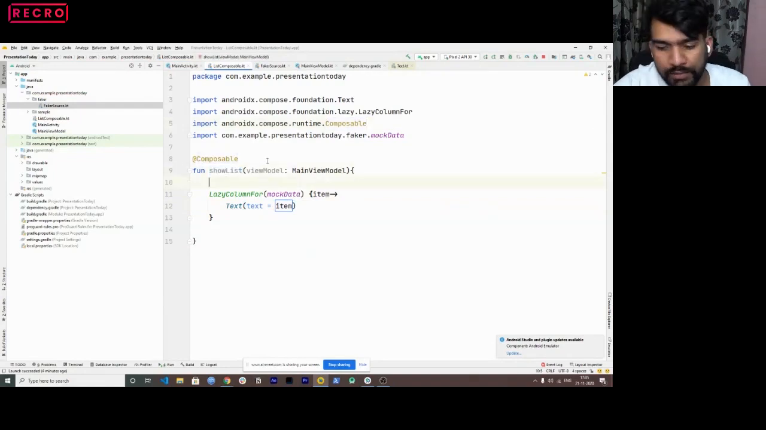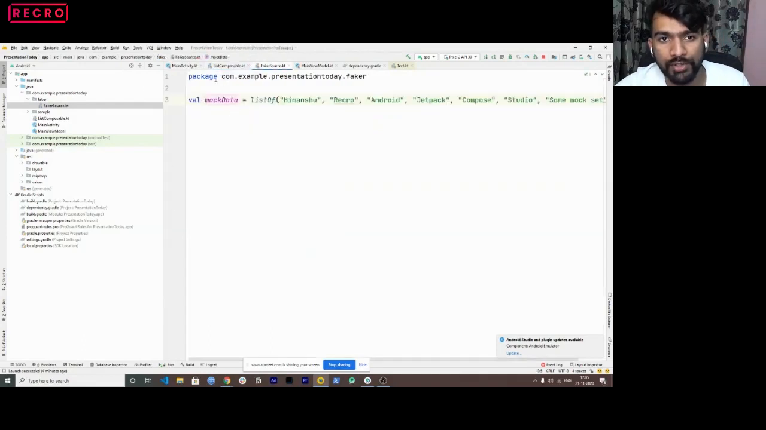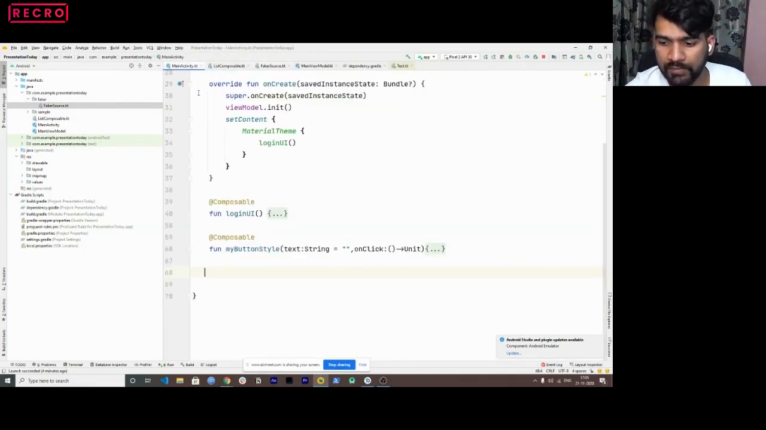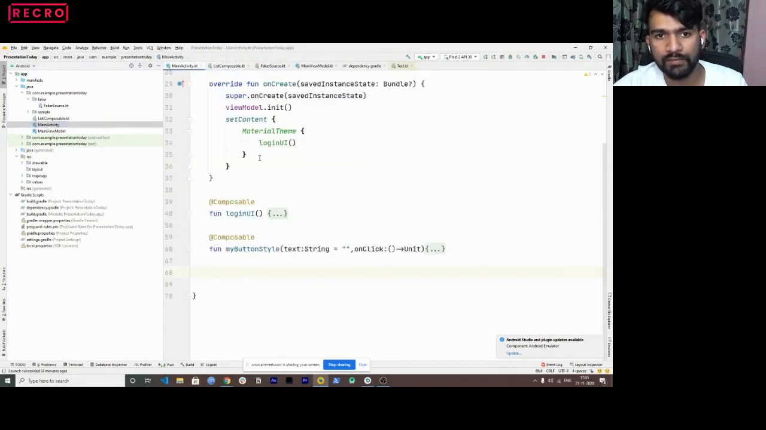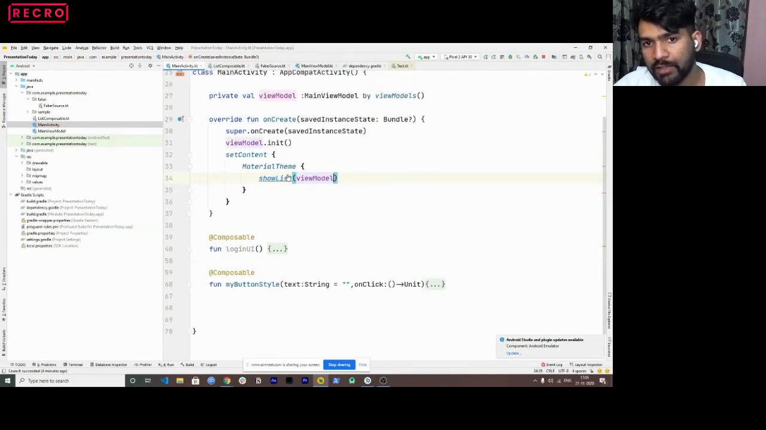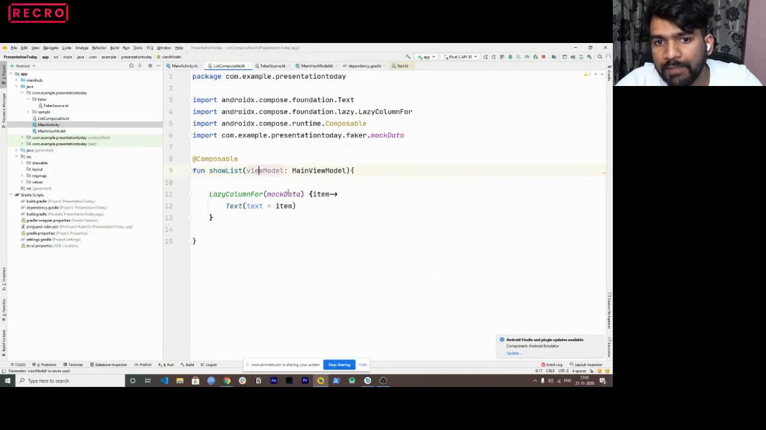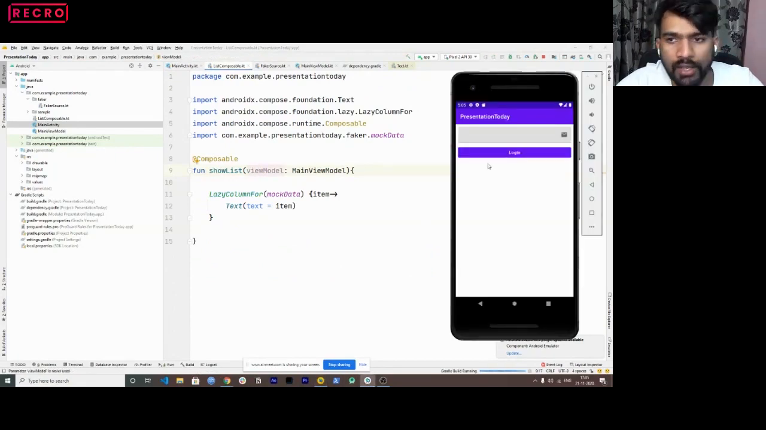So I'm not using this view model for now, but what I'm doing is I'm just passing that mock data from my private source, like from the faker source, right? So for now, just hold with me for a sec. I'll explain. I'll call this show list function here, and here I'll pass the view model as a parameter. I'll be using that at a later stage, but for now, I'm just passing that mock source here, just to show you how that looks in the UI.